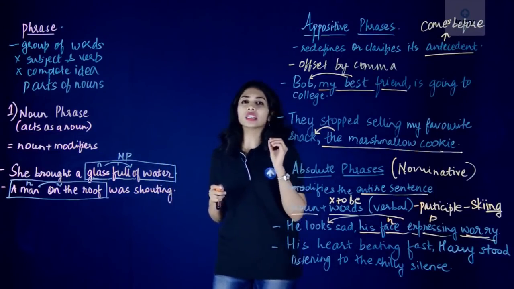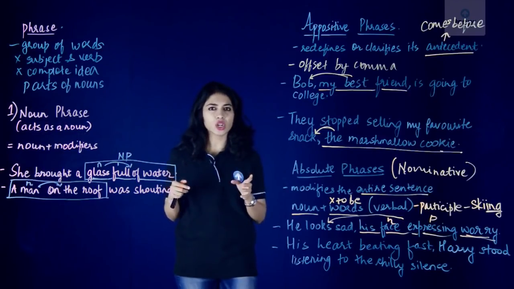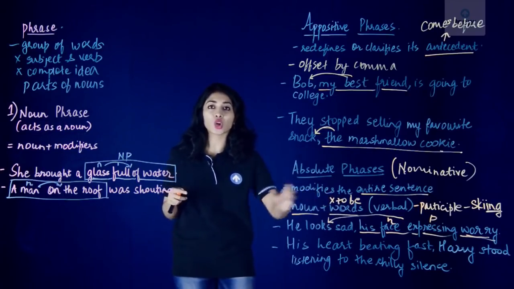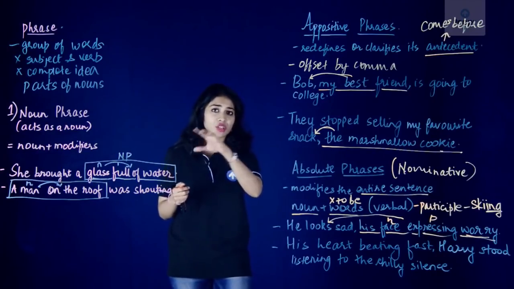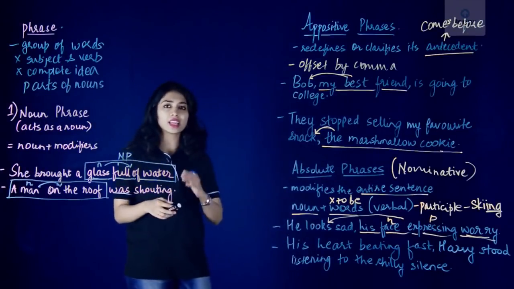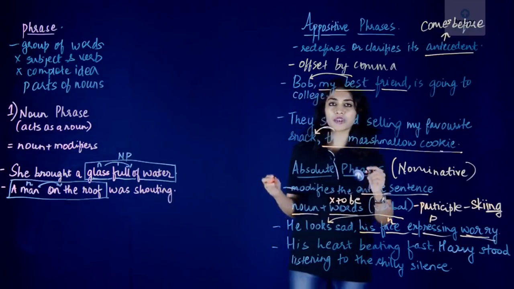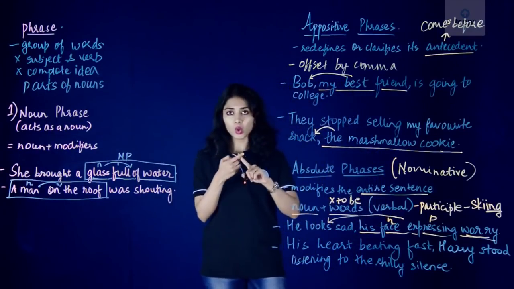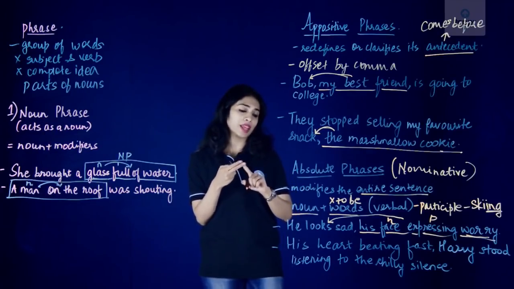I'm not going to deep dive into auxiliary and main verbs because we had a lesson on that. If you want some clarity on auxiliary and main verbs, I suggest you take a look at that lesson first and then this lesson. So, let's look at the sentence again. He looks sad, his face expressing worry. That is the structure of our absolute phrase, the noun plus the verbal, that is the participle, and it should not include an auxiliary or a main verb.